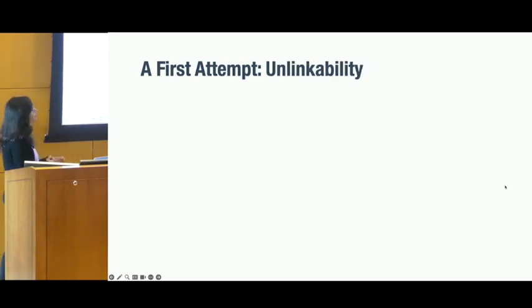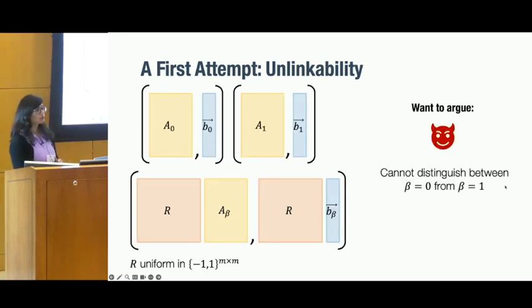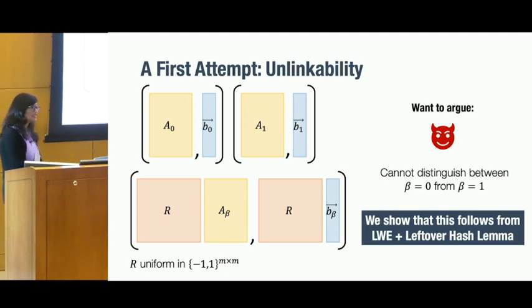Okay, the second property that we wanted from our RRC is unlinkability. Recall that unlinkability means that if we have two commitments and I re-randomize one of them, you shouldn't be able to tell which one I randomized. And it turns out that this commitment scheme is indeed unlinkable based on LWE and the leftover hash lemma.